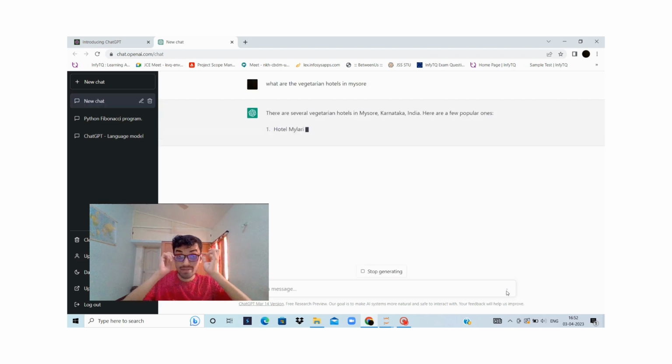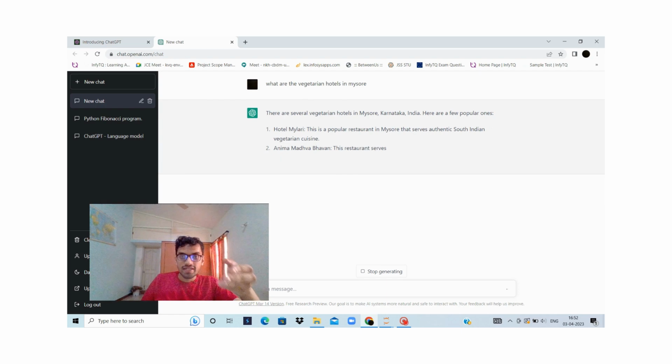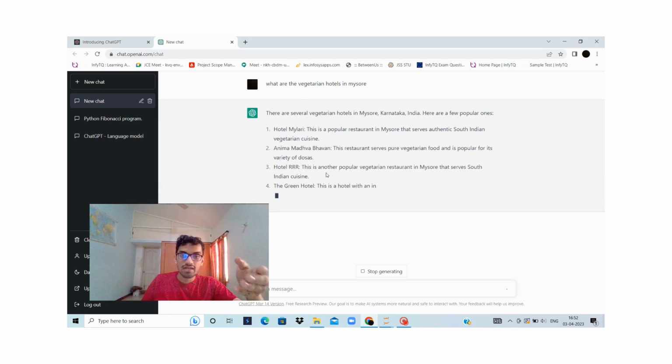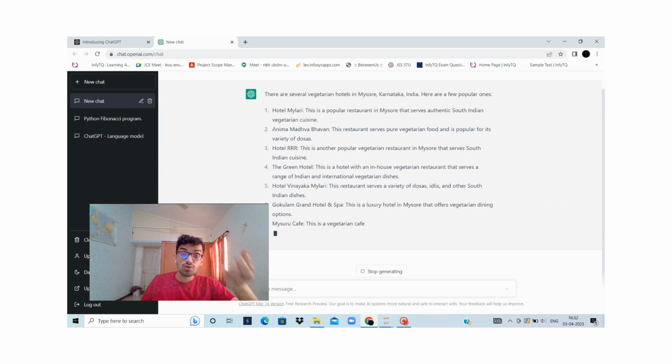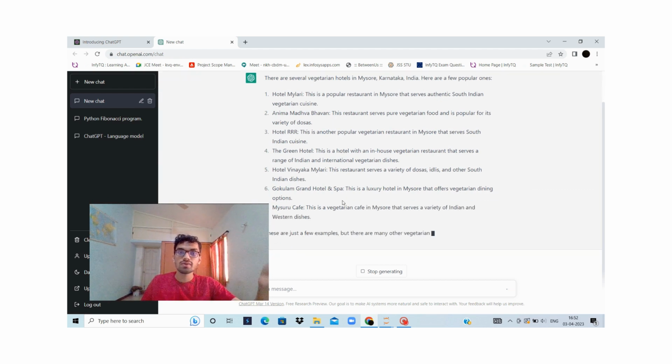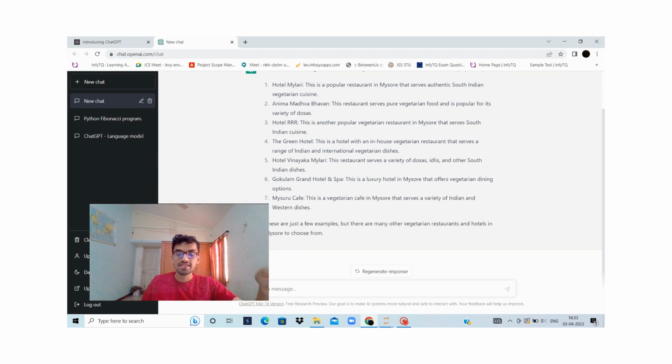So yes, it is writing that there are Hotel Mylari, Madhva Bhavan, Hotel RRR, which are some of the popular vegetarian hotels. So it is also helpful for a tourist, an outsider who comes to visit a city, if he wants a vegetarian hotel or a cafe. He can write that question in ChatGPT and ChatGPT answers it.